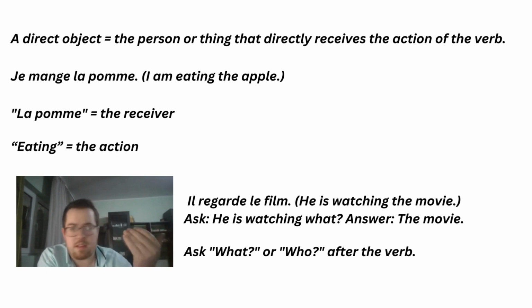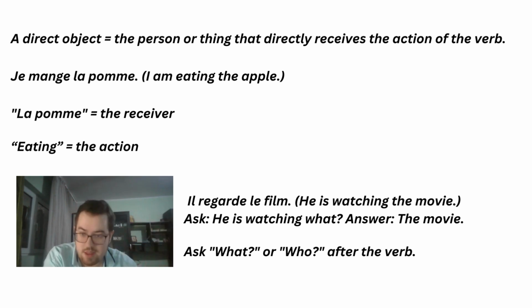How do we find those direct objects, you may ask? Well, you need to ask the questions what or who after the verb. Il regarde le film. He is watching the movie. Ask what is he watching, or he is watching what, and the answer will be the movie. Therefore, le film is the direct object and it will be replaced with an according direct object pronoun, as we're going to see in the following minutes.